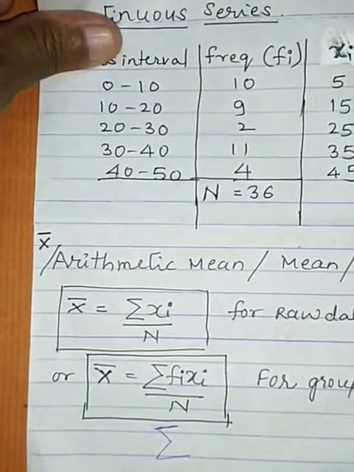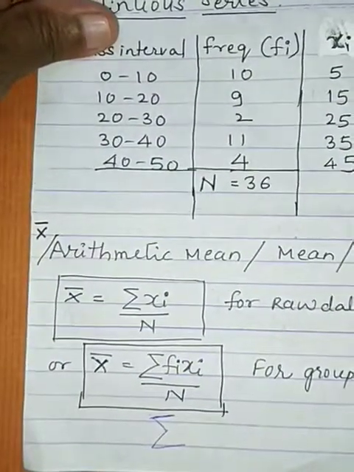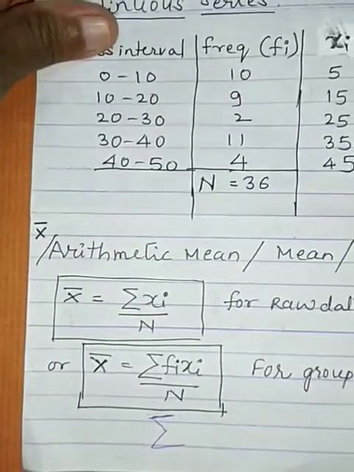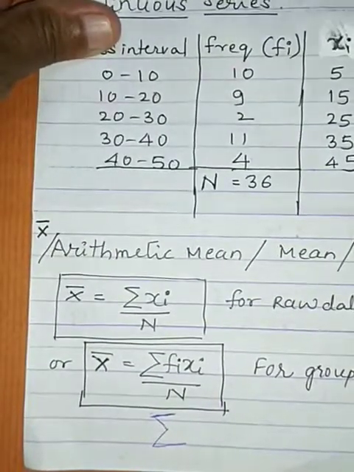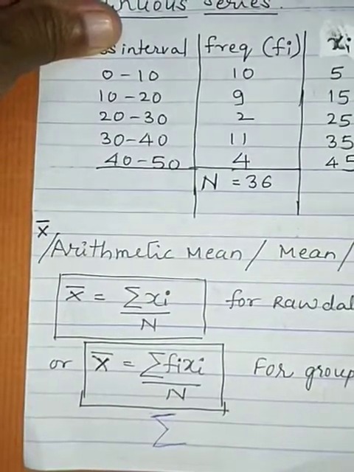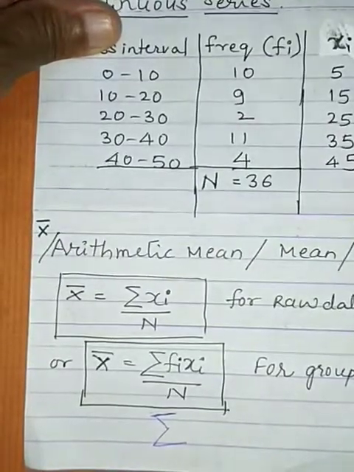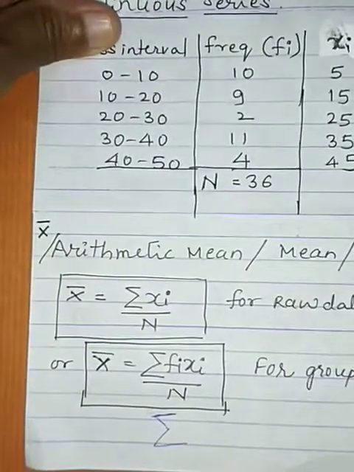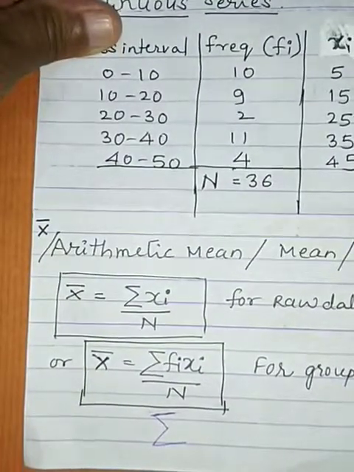Look at that symbol, summation sigma. Those who use MS Excel must have seen this symbol in the icons. Summation is used to take the total. So total of fi xi upon n. We have learned this in high school, so let us not talk much on them.